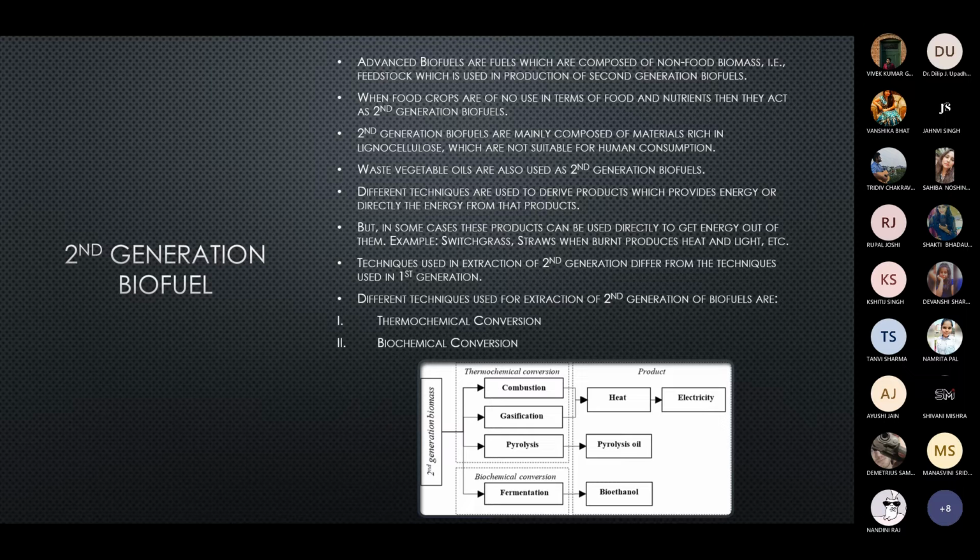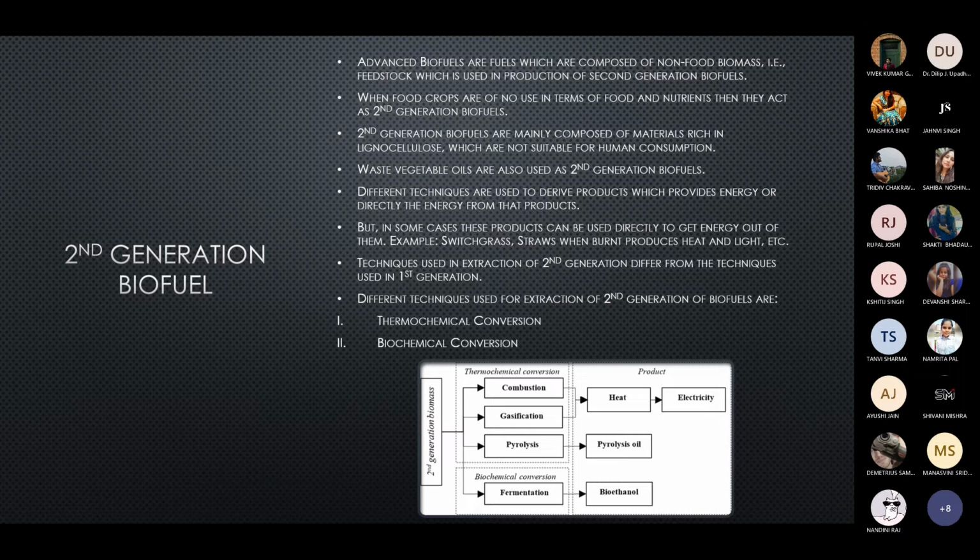Second generation biofuels are mainly composed of materials which are rich in lignocellulose and which are not suitable for human consumption, basically which cannot provide us any kind of nutrition and cannot fulfill our food values. Waste vegetable oils are also used as second generation biofuels. Different techniques are used to derive these products so that they can provide energy, or some of them can be directly used to create energy.